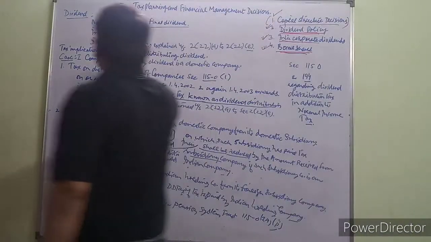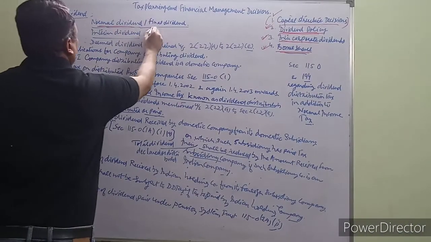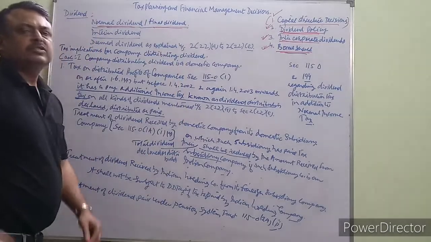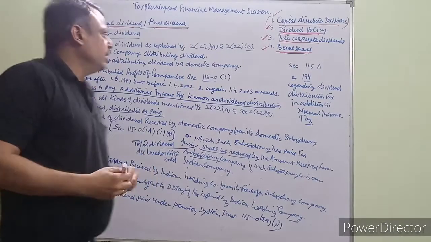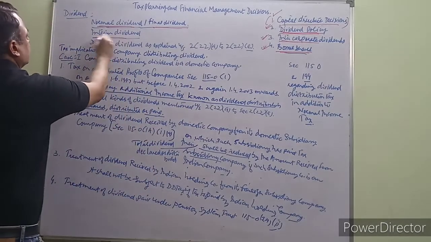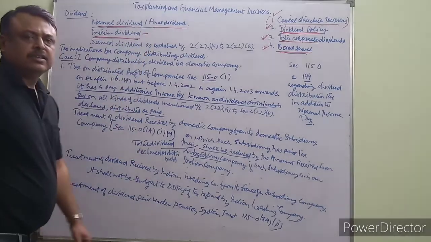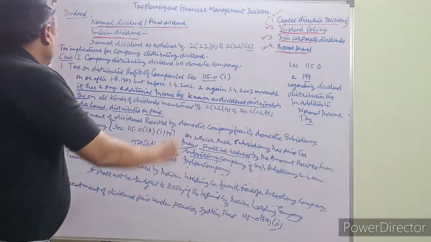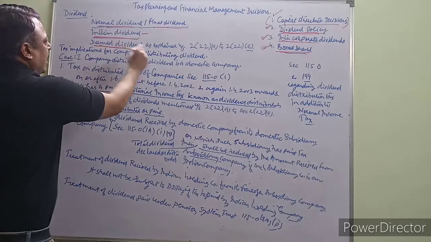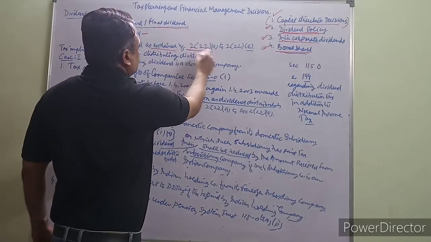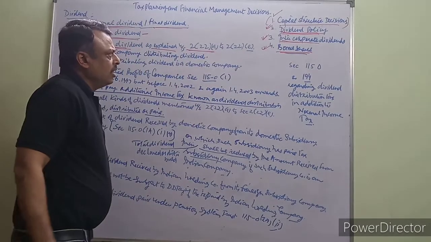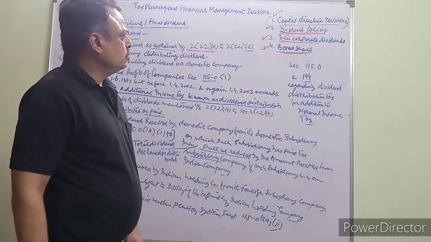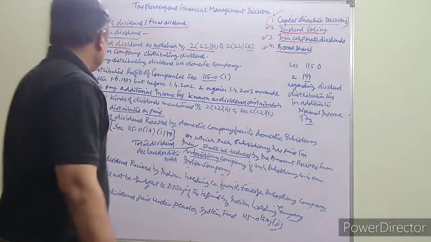Dividend includes normal dividend, that is final dividend. Final dividend means dividend declared in AGM. Interim dividend means dividend declared during the year. And deemed dividend, as explained under section 2(22)(a) to section 2(22)(e).